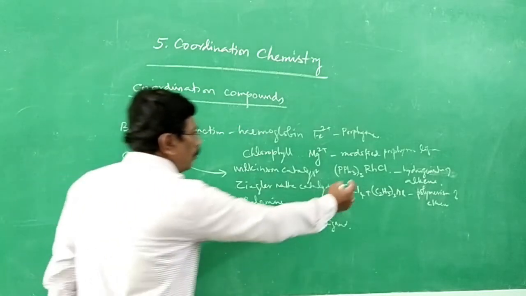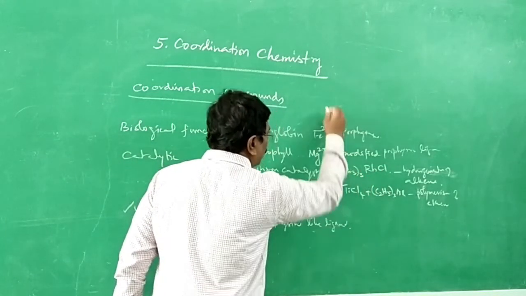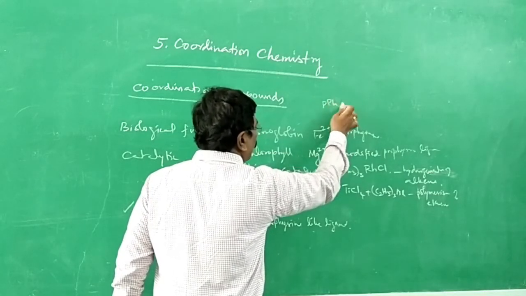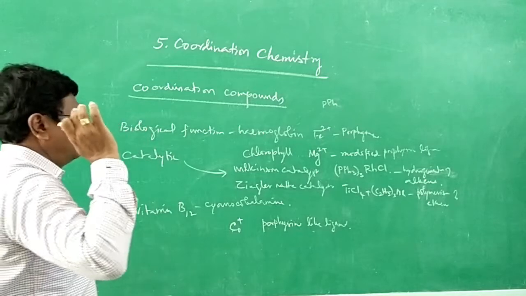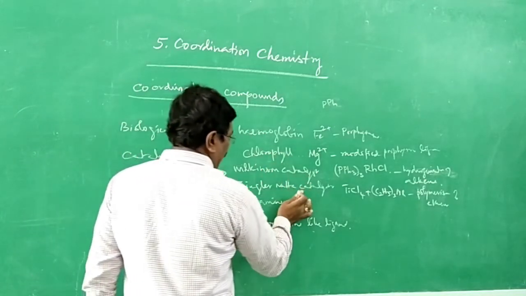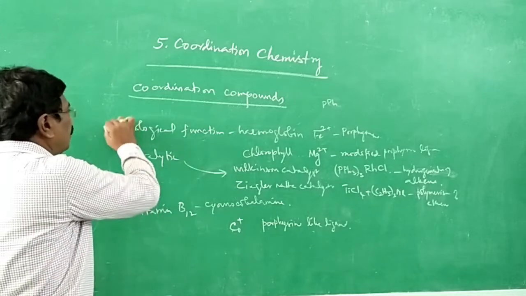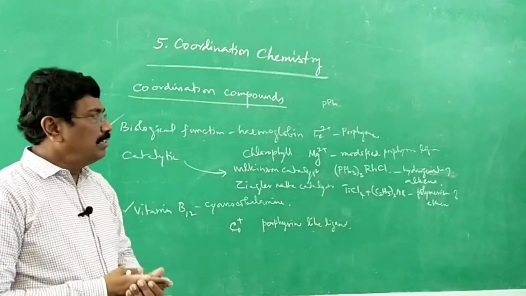So chlorido, tris, triphenylphosphine. PH3 is phosphine; instead of 3 hydrogen, we have phenyl groups. Therefore, triphenylphosphine, rhodium. And then Ziegler-Natta catalyst, a mixture of titanium tetrachloride and triethyl aluminum. And for the biological function of catalysts, hemoglobin and chlorophyll are taken as examples.